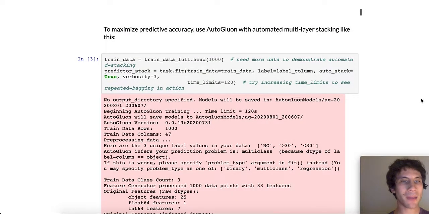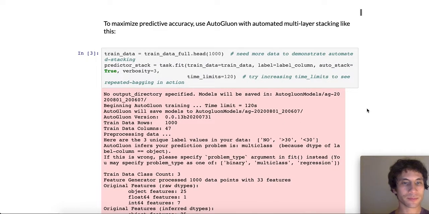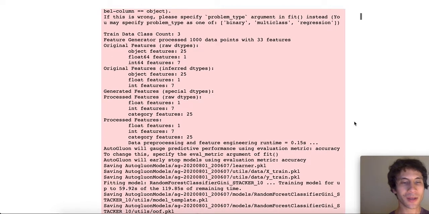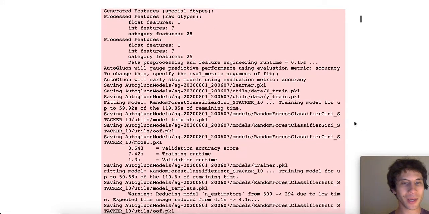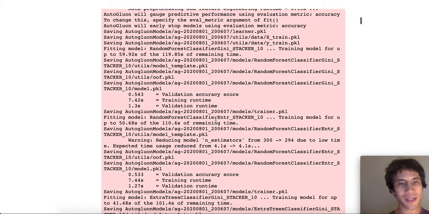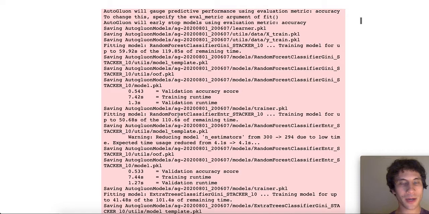So let's see what happened during fit, noting that here we called it with an intermediate verbosity value to print out some more information during training. Again, the pre-processing part of the fit looks similar to before. There hasn't been any change with stacking. Now we're still training models as before, starting with the random forest. The difference to note here is that now the name stacker is appended to each model along with which layer of the stack it is part of.